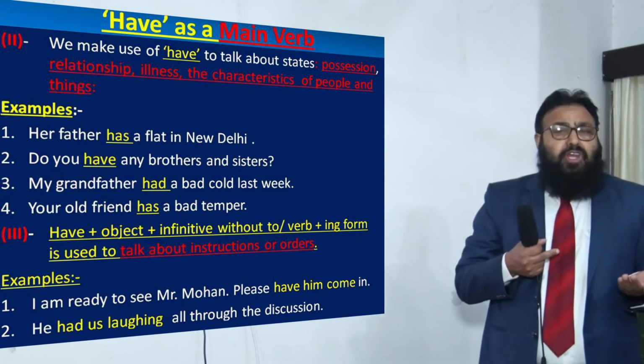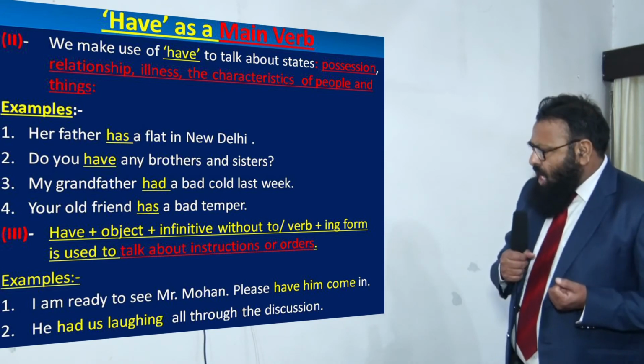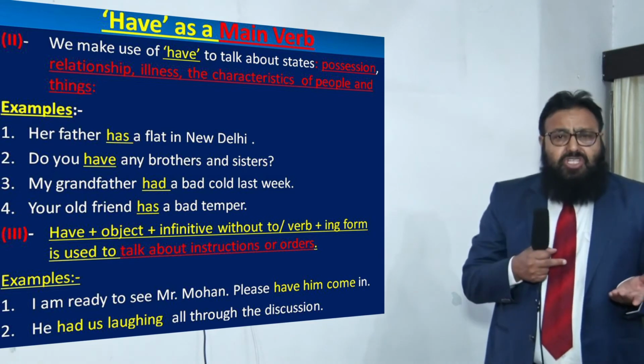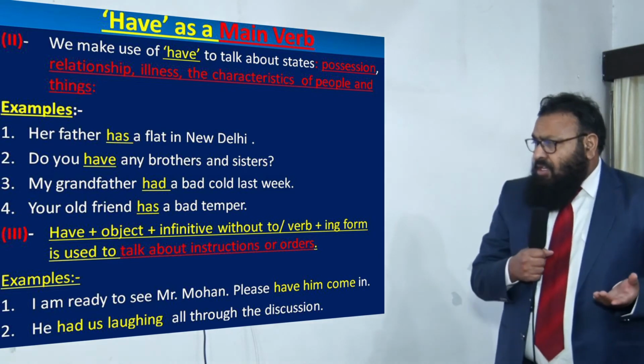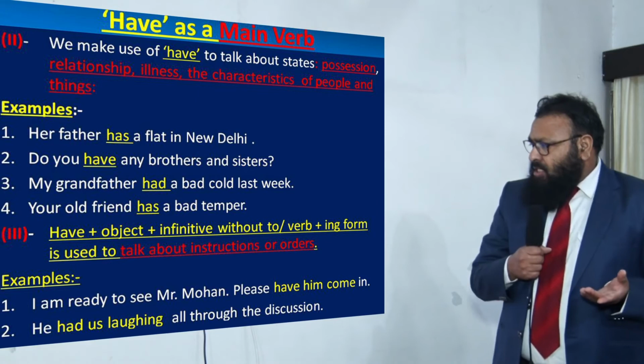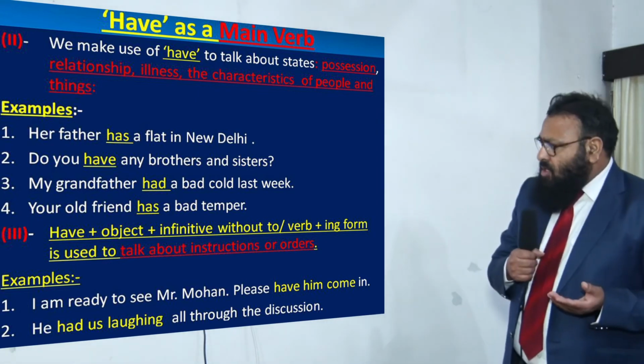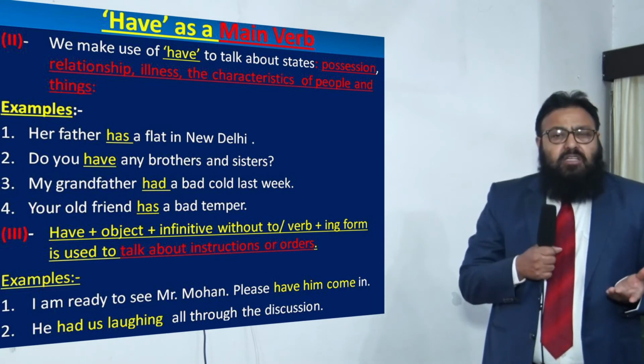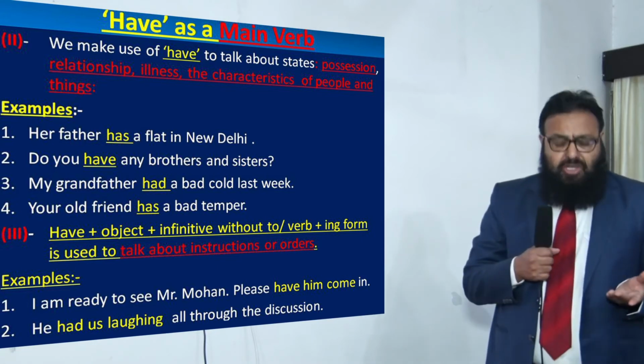Please have him come in. So have is used in the sense of order, in a polite order here. He had us laughing all through the discussion. Now once again, had is used in the sense of instruction.